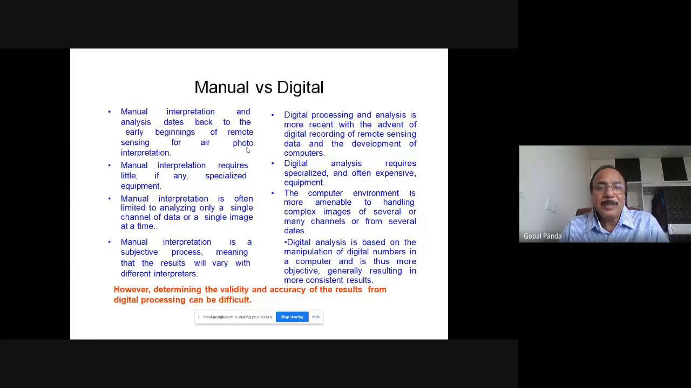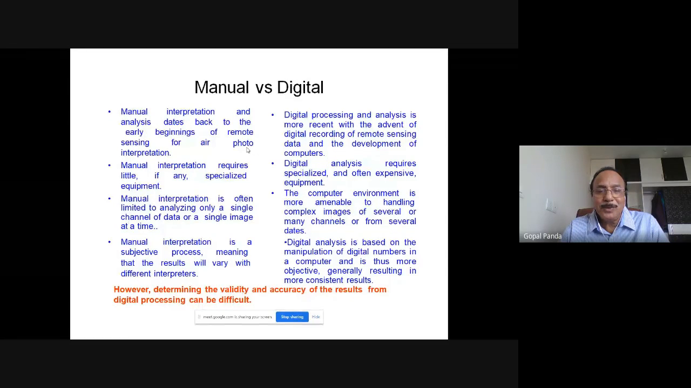Manual interpretation requires little, if any, specialized equipment. You don't need much specialized equipment, but digital analysis requires specialized software and specialized equipment, whatever you may be using. Manual interpretation is often limited to analyzing a very limited number of parameters in the image. Whereas in a computer environment, you can process a lot of images together, in a lot of bands together, to collect the information. So this is an advantage. You can superimpose a number of bands and then try to derive the information. So that is the advantage of digital imagery.